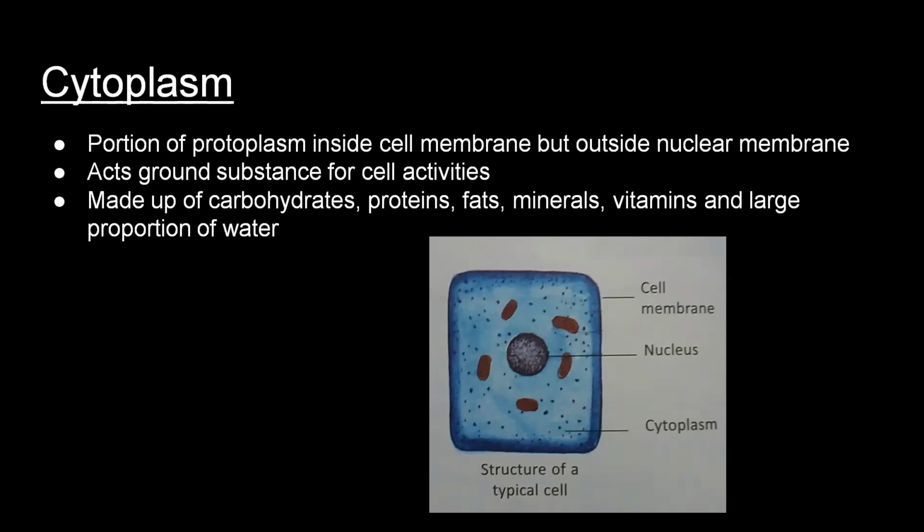And this cytoplasm is made up of carbohydrates, proteins, fats, minerals, and vitamins. Along with this, a large proportion of water is also present in this. And all these components work together to provide a unique living nature to the protoplasm.